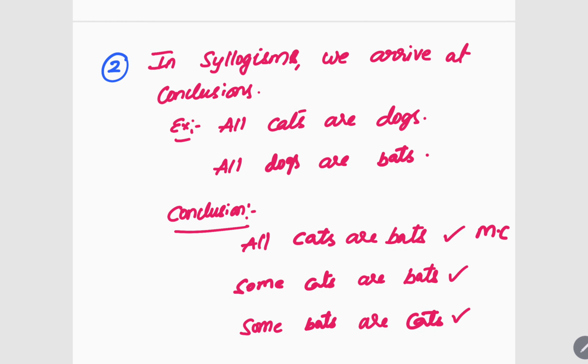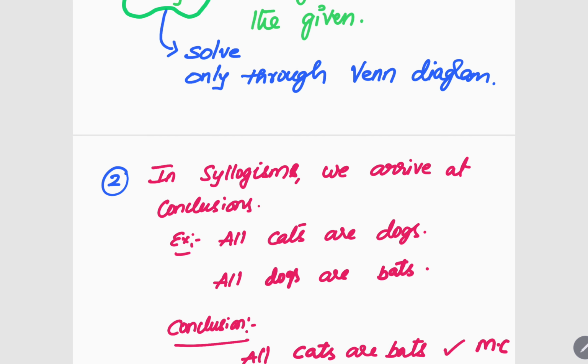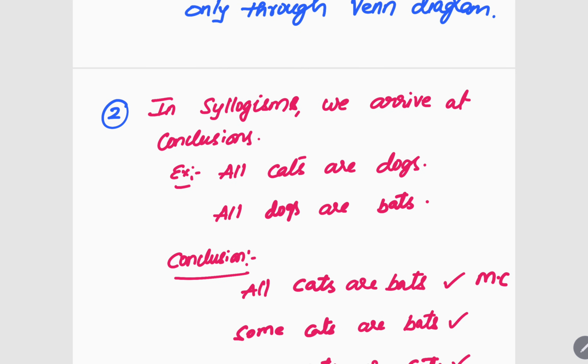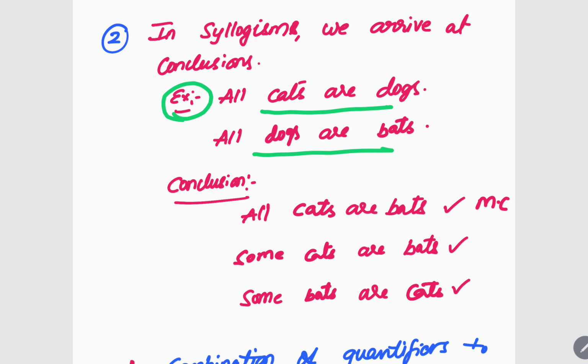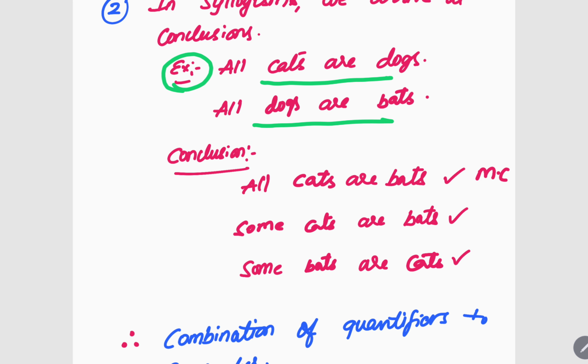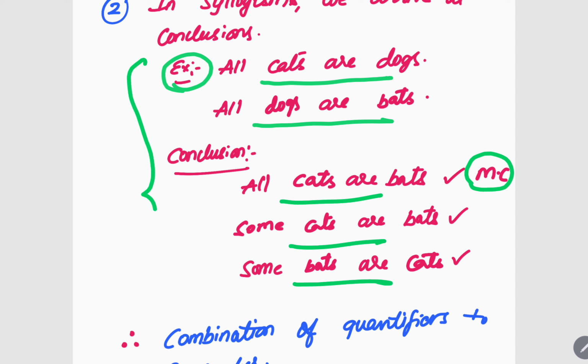Got it? Now, let us see how we arrive at conclusions in syllogisms. For example, there is a question. This is the question: all cats are dogs, all dogs are bats. This is the question given. Now, in the conclusion, you will be getting all cats are bats. This will be the main conclusion. Some cats are bats, some bats are cats. So this is how a syllogism question and answer looks like.